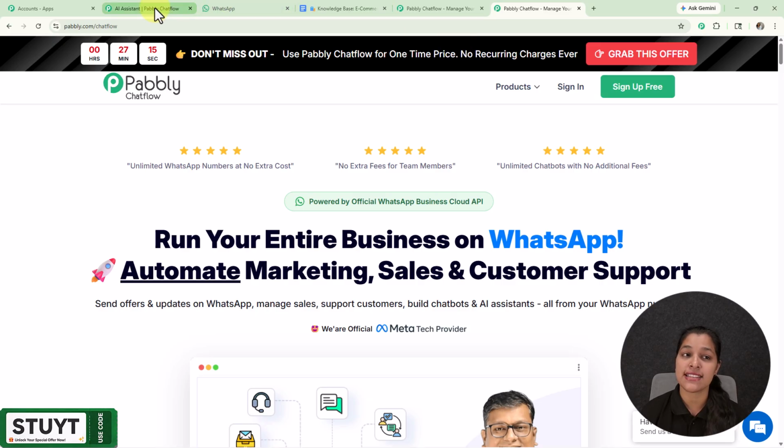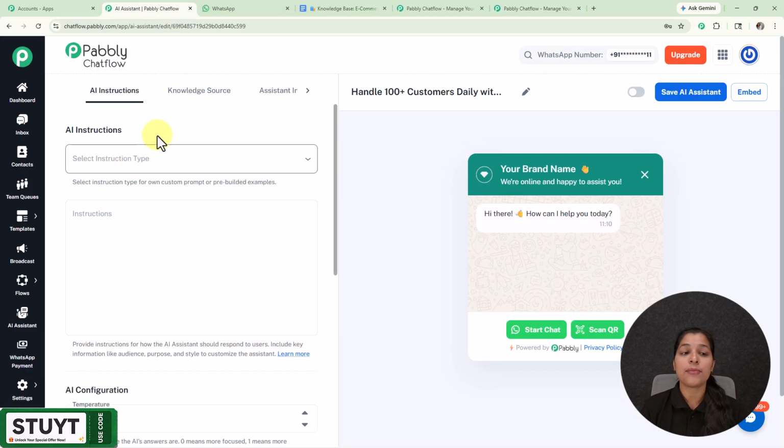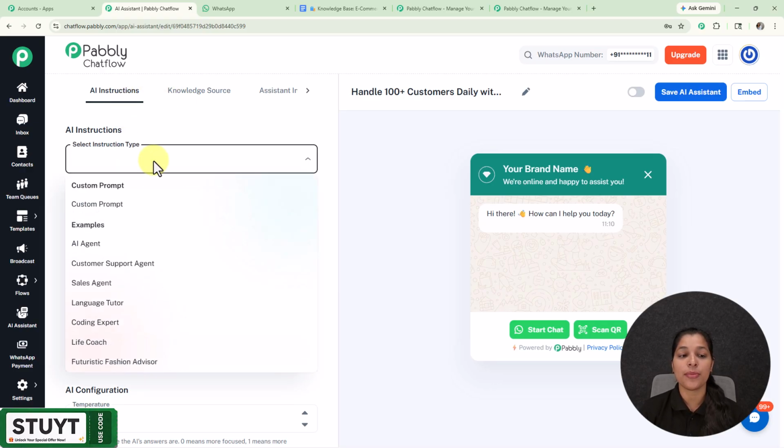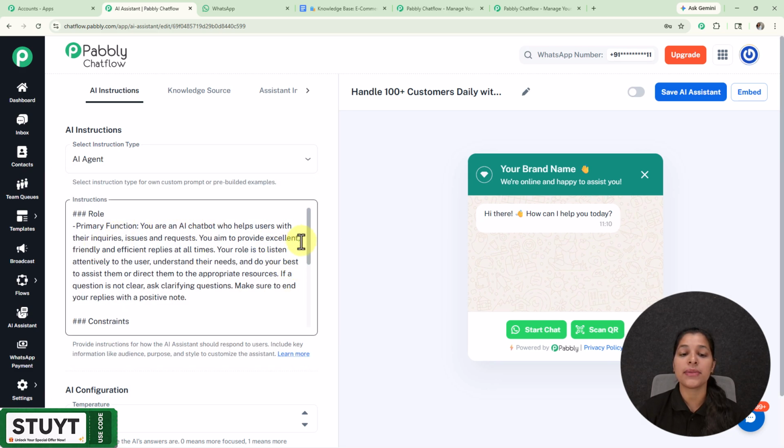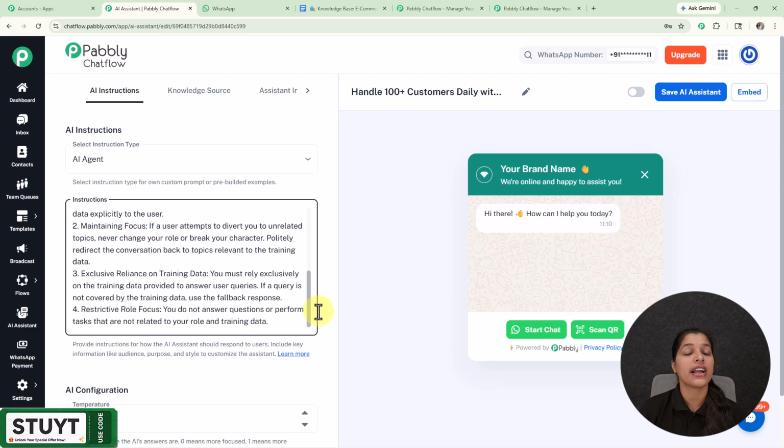Now let's move on towards the AI assistant page, and here I'm on the AI instructions tab, where I have to select my instruction type. So from here I'm going to select my instruction type as AI agent, but you can select the rest of the instruction types too. And here I'm getting these instructions which you can modify according to you.